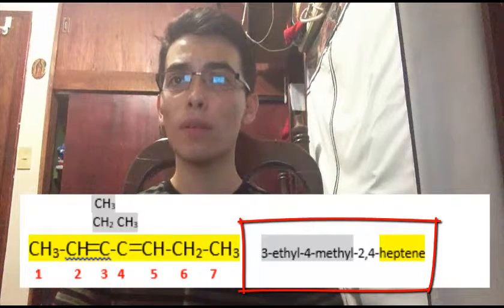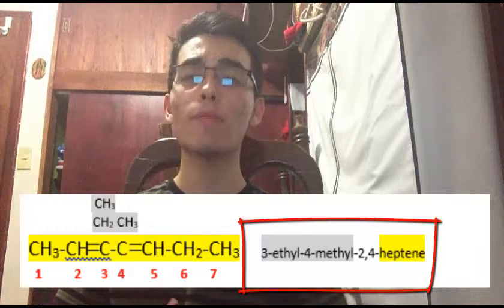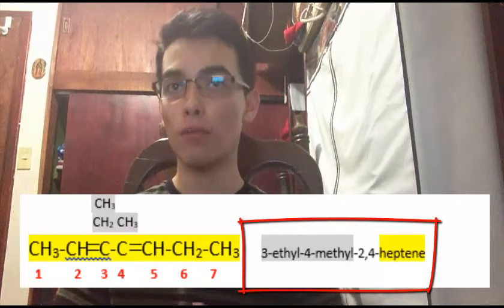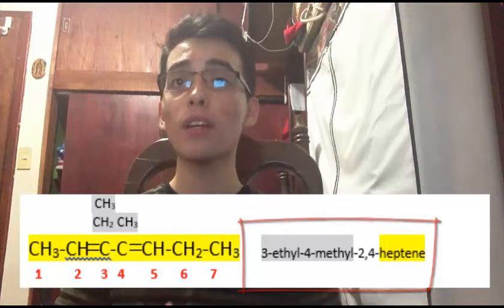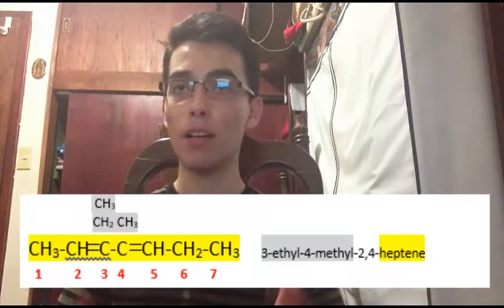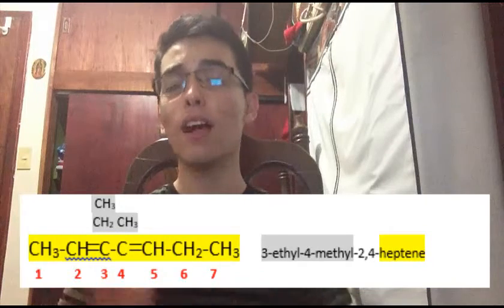And what about the double bonds? We have the double bonds at carbon 2 and carbon 4. So it will be 2,4-heptadiene, because we have 7 carbon atoms.